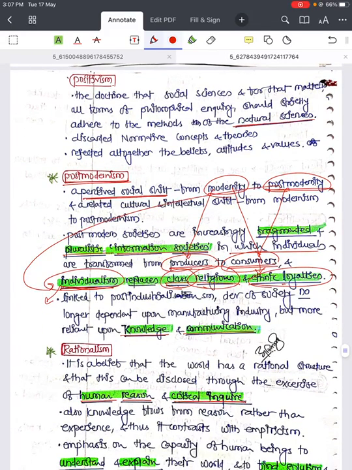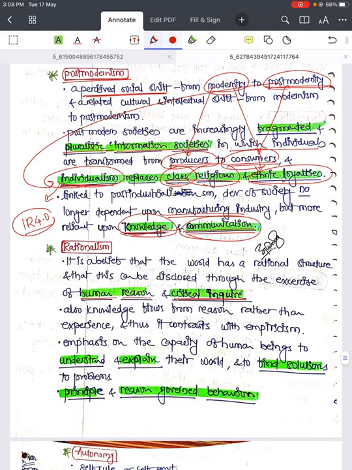And linked to industrialism, development of society is no longer dependent upon manufacturing industry, but more reliant upon knowledge and communication. So that is nothing but, I think, Industrial Revolution 4.0 they are talking about. It is more about the individual, more about knowledge, more about communication rather than manufacturing and what we call the secondary sector in the economy, right?